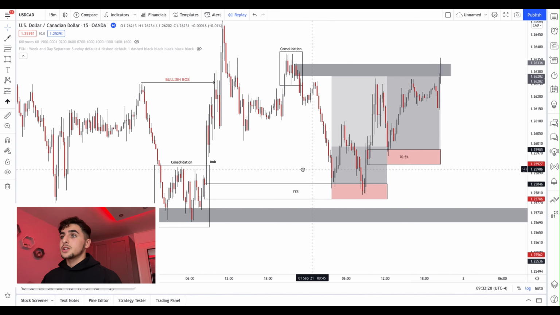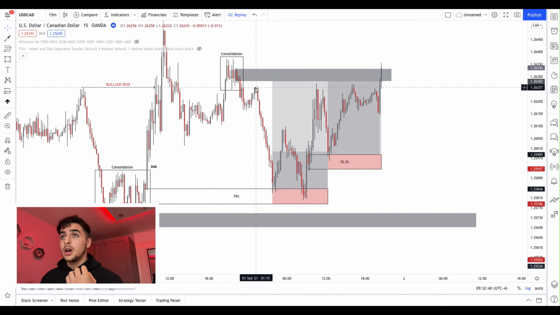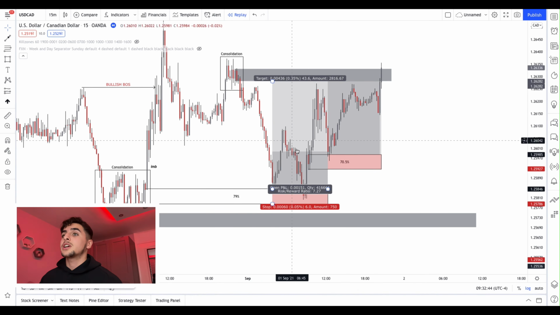Right, so price started to move. It didn't break that structure, so stop loss was still where it was. I only moved my stop loss to break even once it broke 15 minute structure, and as you can see, that was the last lower high. That structure wasn't broken yet, so my stop loss was still there. Price was moving. I was about to take us out, but it didn't. It came into 50% of that zone and then continued to move over to the upside.